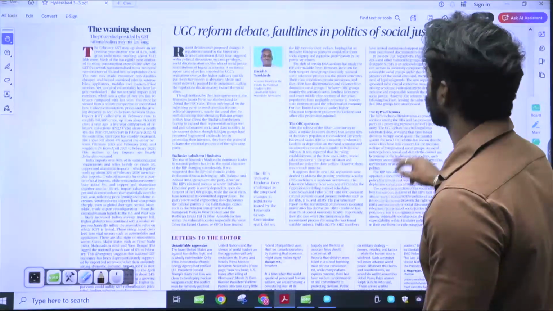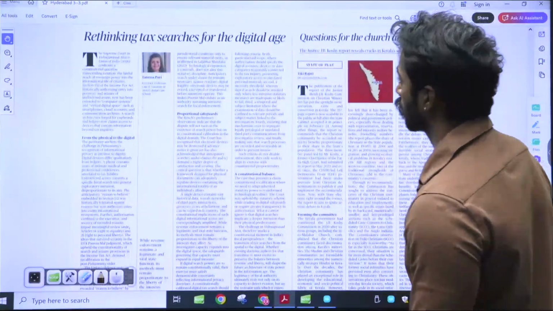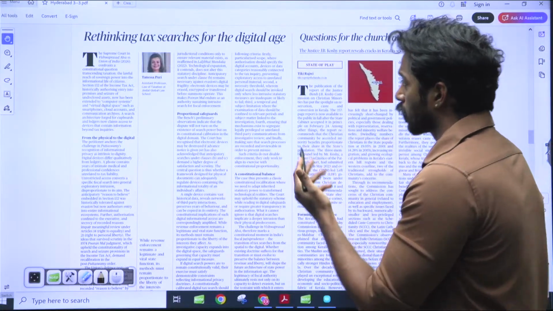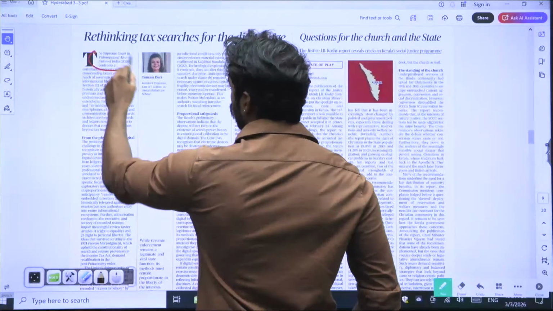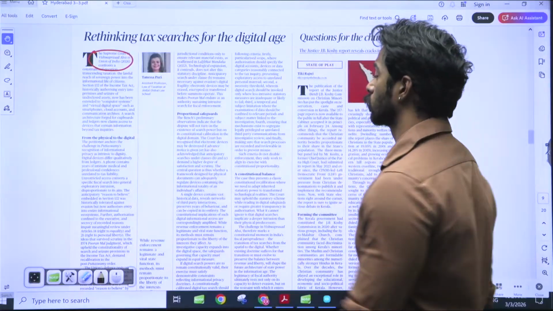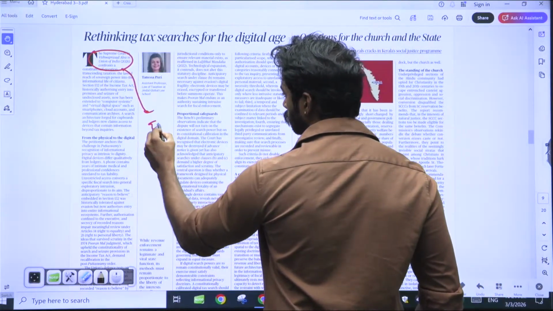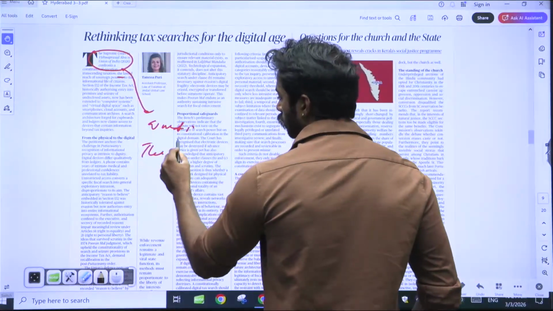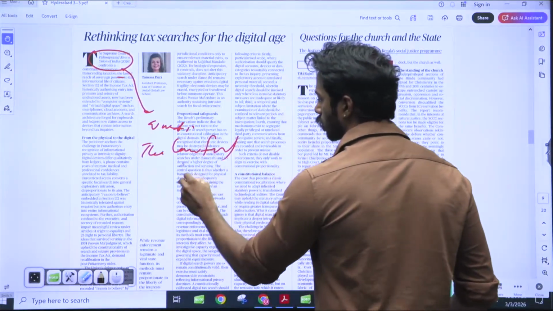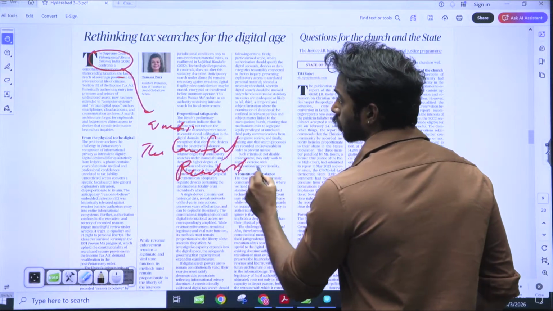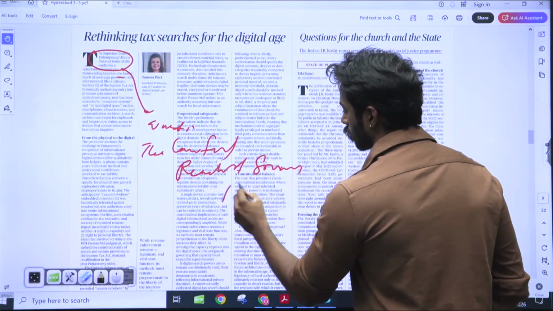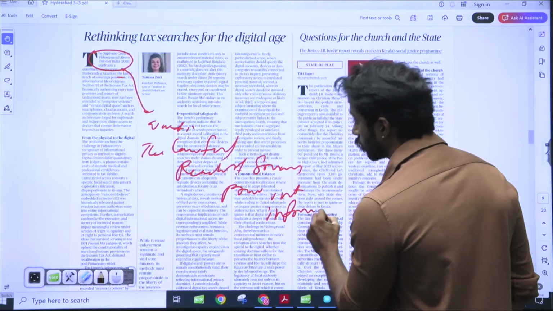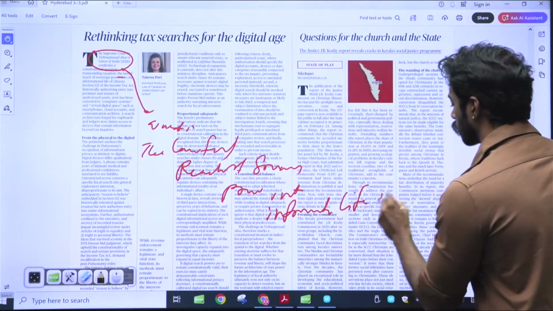UD reforms, this is also political in nature. Rethinking tax searches for digital age. You can actually use this for privacy. Basically, there was this case, Vishwa Prasad Alva versus Union of India, in which the Supreme Court raised a question saying that the lawful reach of sovereign power into the informational life of citizens.